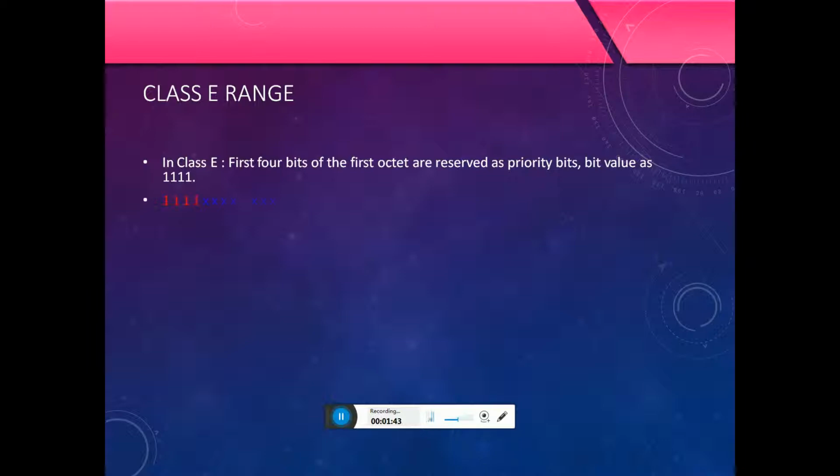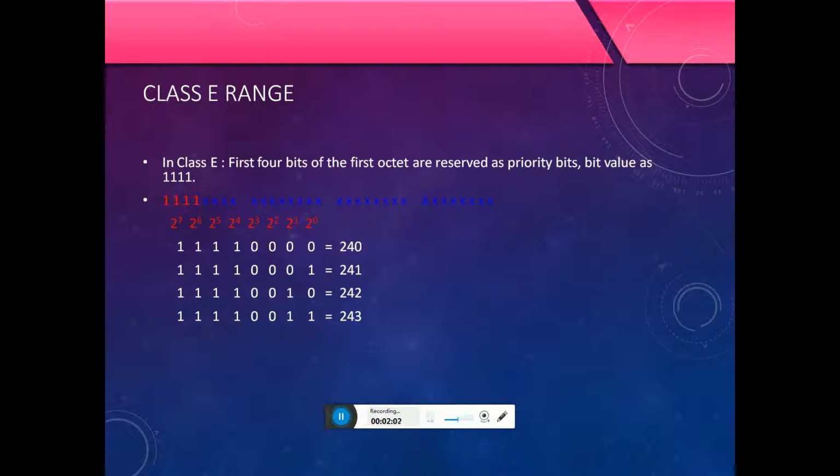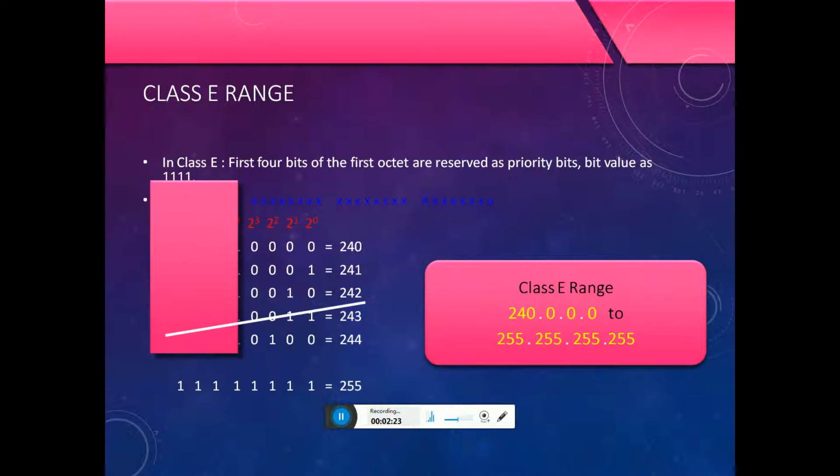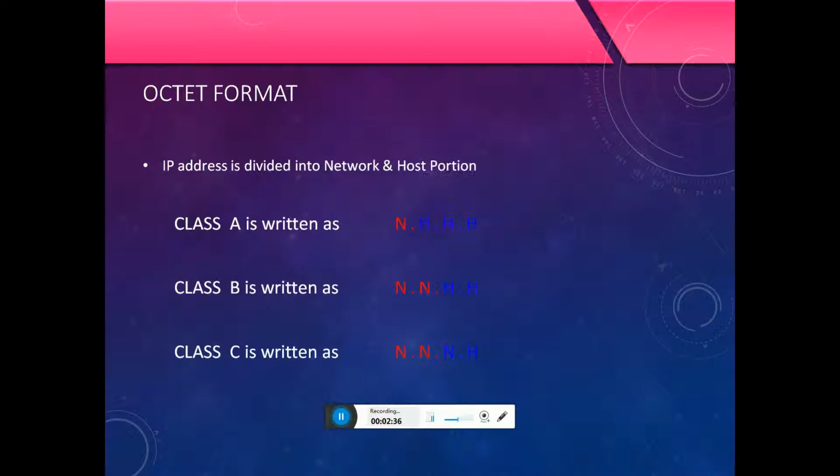Class E range. In class E, the first 4 bits of the first octet are reserved as priority bits, with value four ones. 4 ones and 4 zeros is equal to 240, 4 ones and 0001 is 241, 4 ones and 0010 is 242, 4 ones and 0011 is 243, 4 ones and 0100 is 244, and all 8 ones is equal to 255. The class E range starts at 240.0.0.0 and ends at 255.255.255.255.